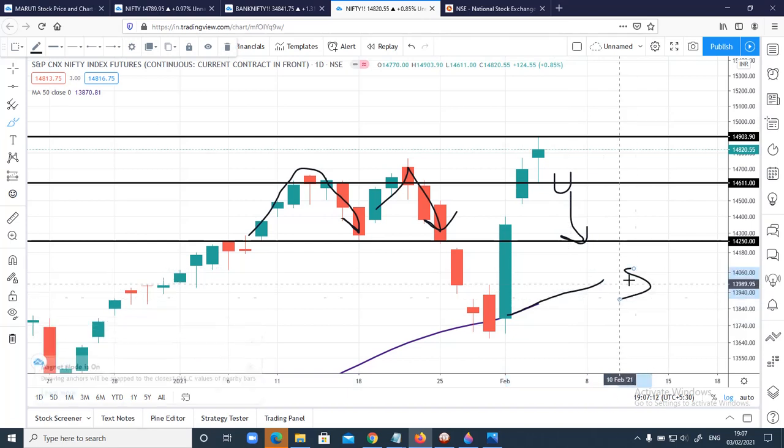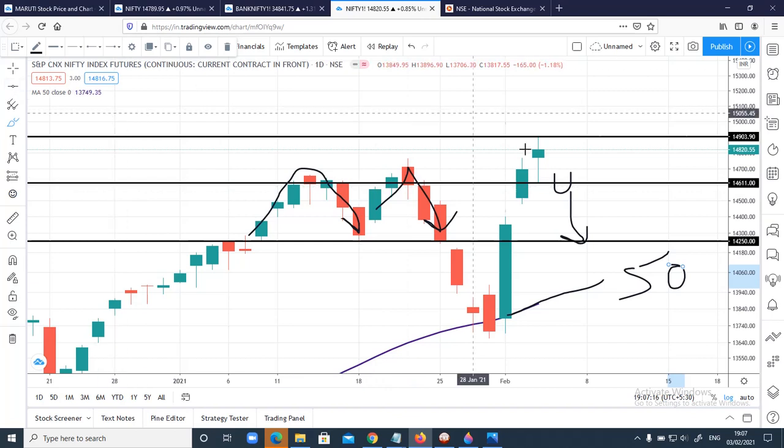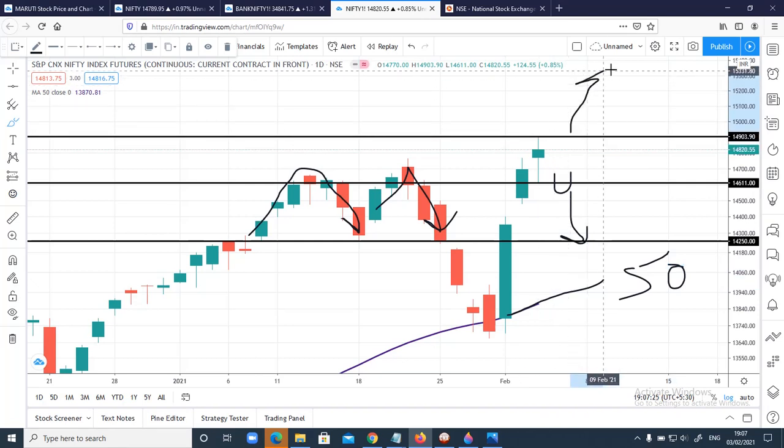This is the 50 moving average I'm talking about. It can act as a support. And for tomorrow, in case we see any close on the upside, or in case price sustains above this high, then we can expect some good momentum on the upside again.